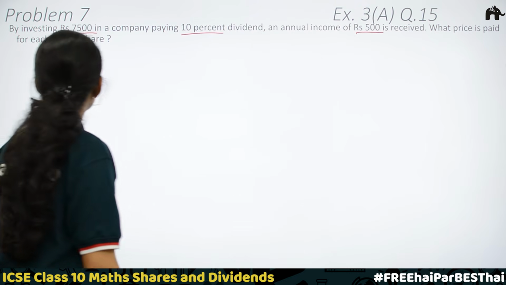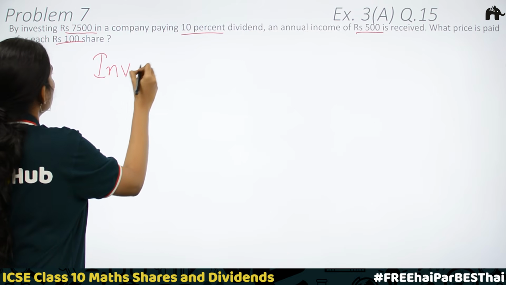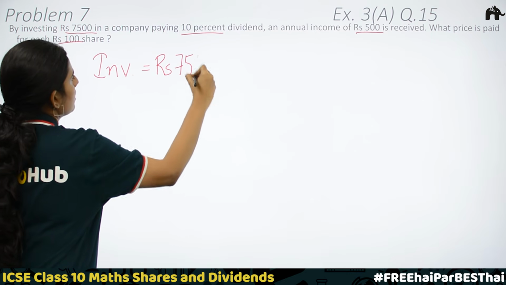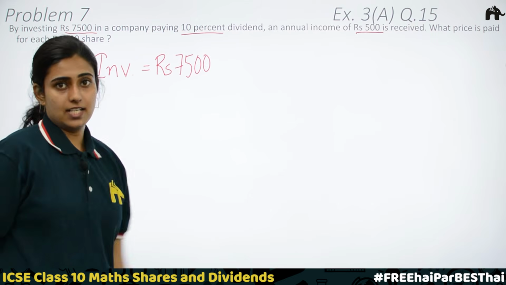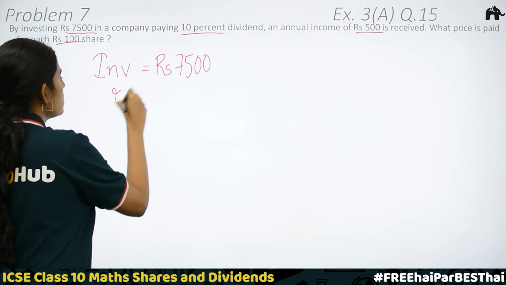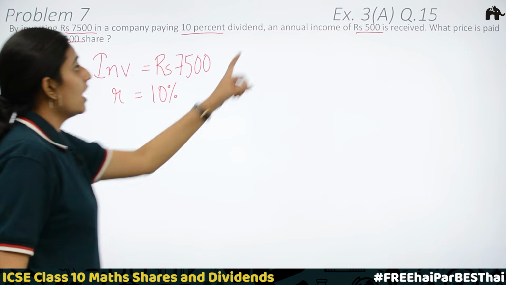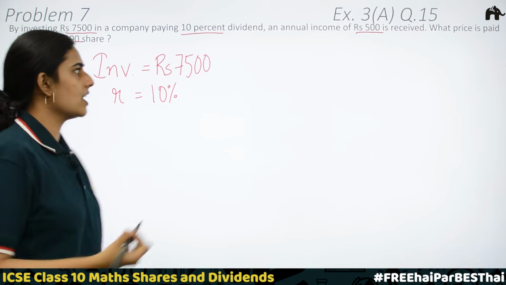We have investment. Total investment is equal to rupees 7,500. Then 10% dividend, which means rate of dividend is given, that is 10%. Then an annual income of rupees 500. Annual income and dividend are the same.